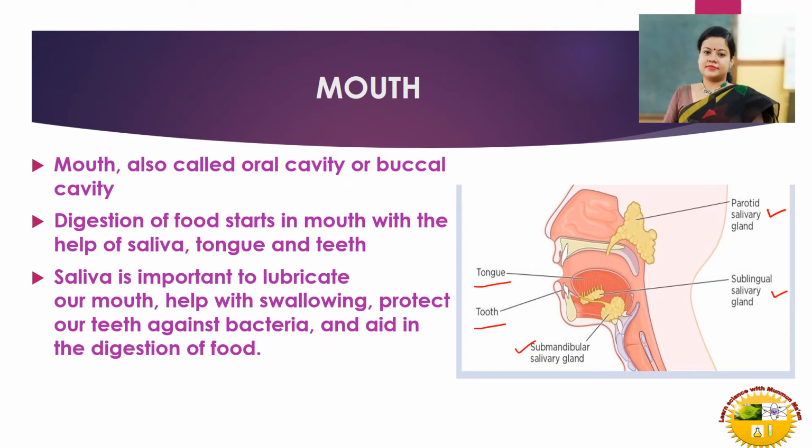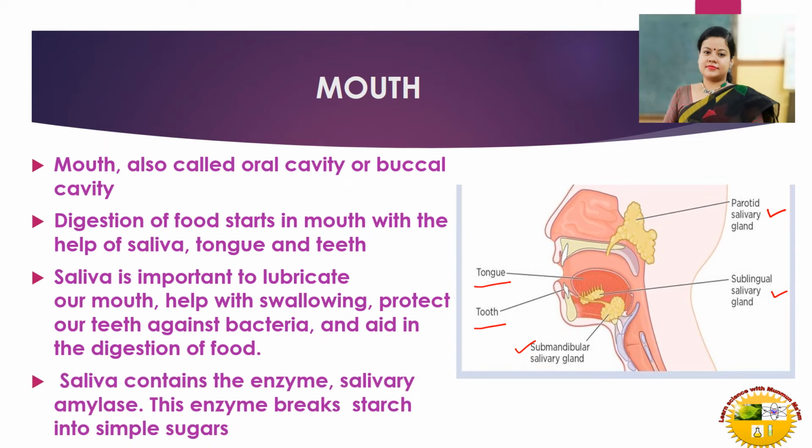Saliva is important to lubricate our mouth, help in swallowing, protect our teeth against bacteria and aid in digestion of the food. Now the question is, how does saliva help in digestion? Saliva contains an enzyme, namely salivary amylase. This enzyme breaks starch into simple sugar.